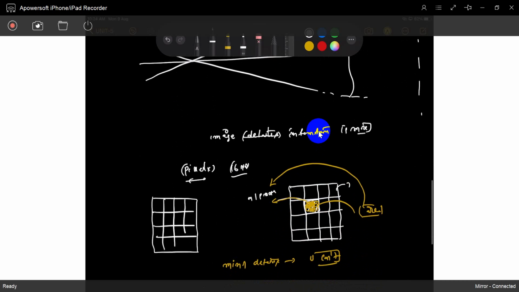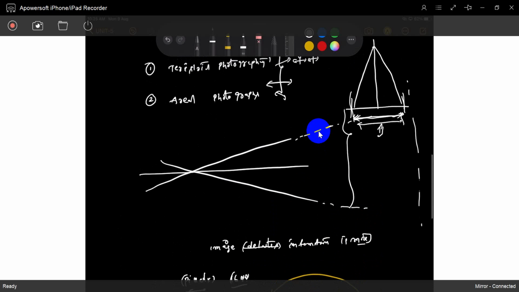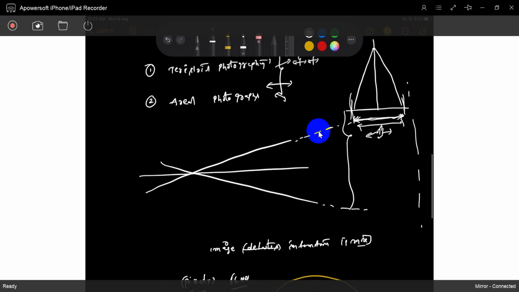You see the same thing, but it is a small area. It covers 1 megapixel. So you can interpret the information and get more details. That's why aerial photographs are better to use for surveying, military purposes, everything.